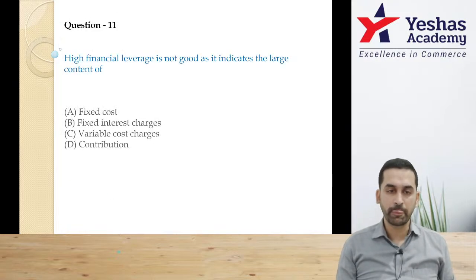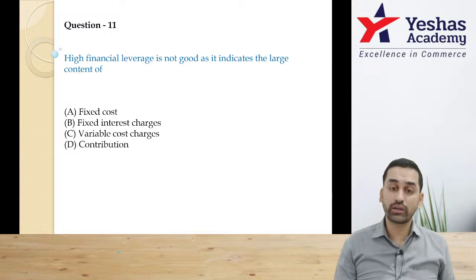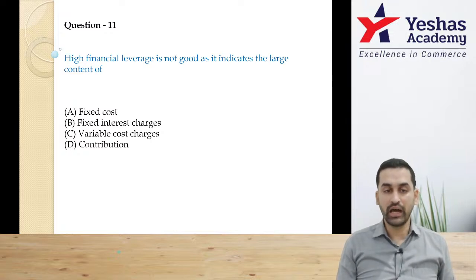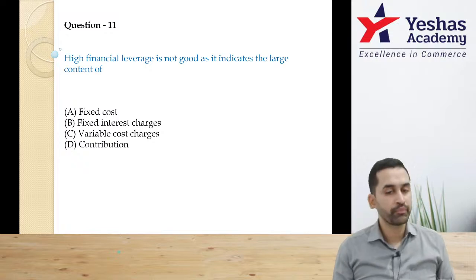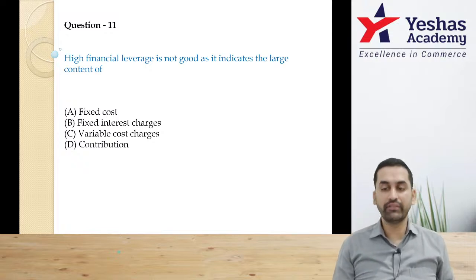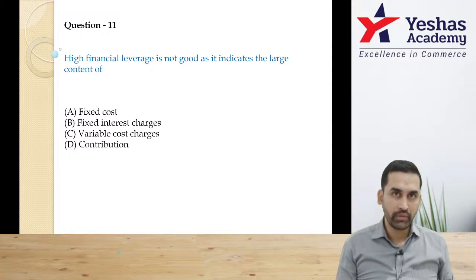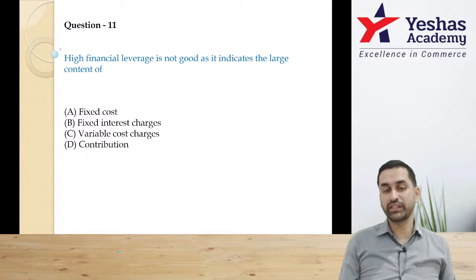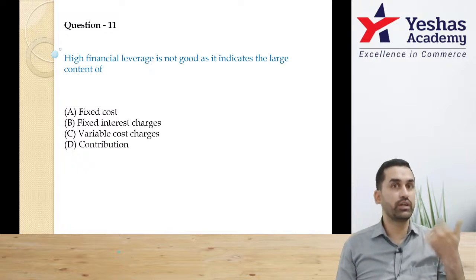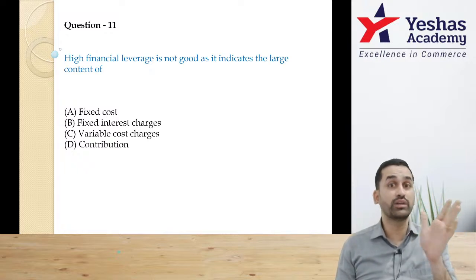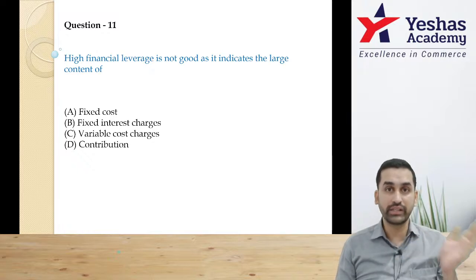Question number 11. High financial leverage is not good as it indicates large content of fixed interest charges. Forget C and D, they're anyway wrong. Tell me what is the difference between option A and B? A says fixed charges, B says fixed interest charges. When they simply use the word fixed charge or fixed cost, they're talking about rent, depreciation, fixed salaries.